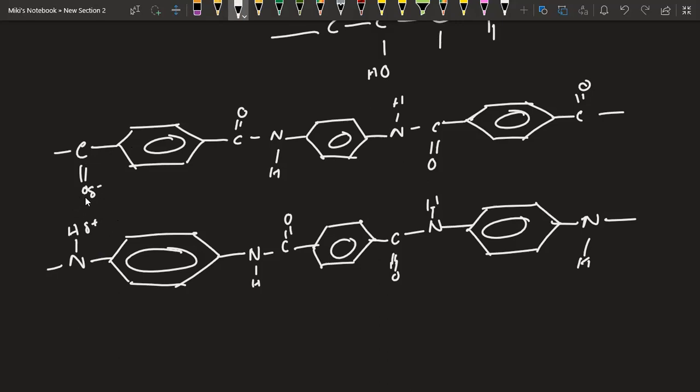Oxygen, after forming its bond with the carbon, here we have two bonds, here we have two bonds. Oxygen has a further two lone pairs of electrons, isn't it? Now this sort of attracts this hydrogen. Similarly, over here we have two more lone pairs of electrons from oxygen. So oxygen is partially negative, but hydrogen is partially positive since it does not have any lone pair of electrons. So they tend to attract each other.